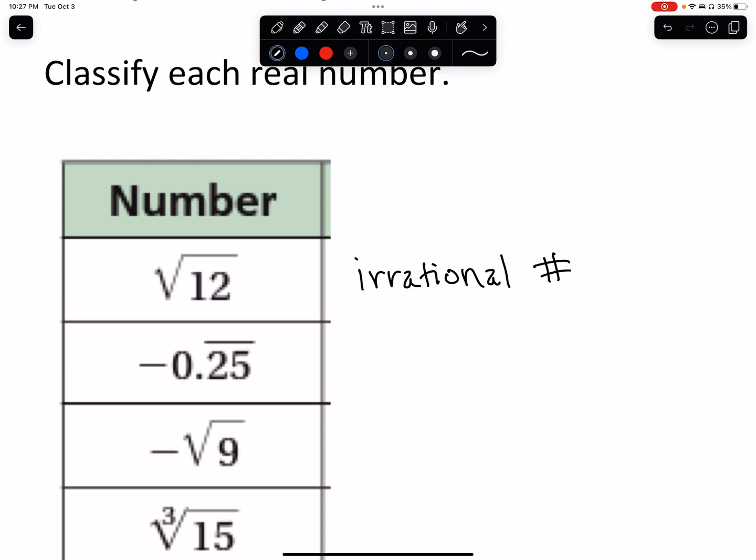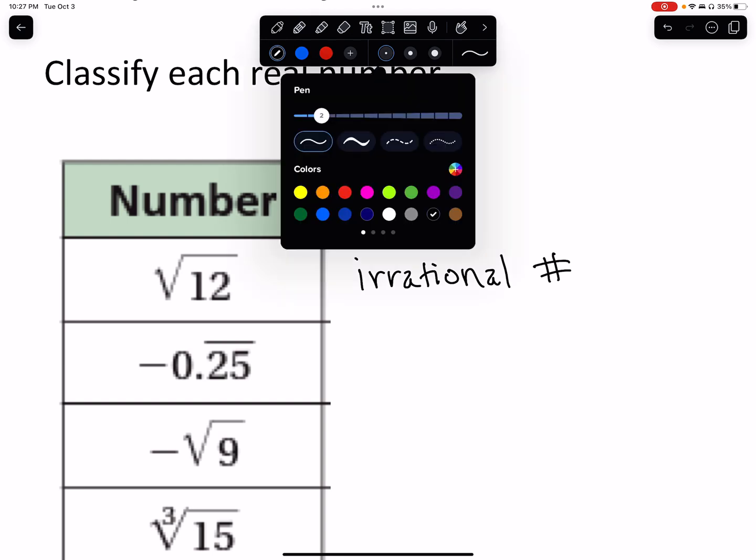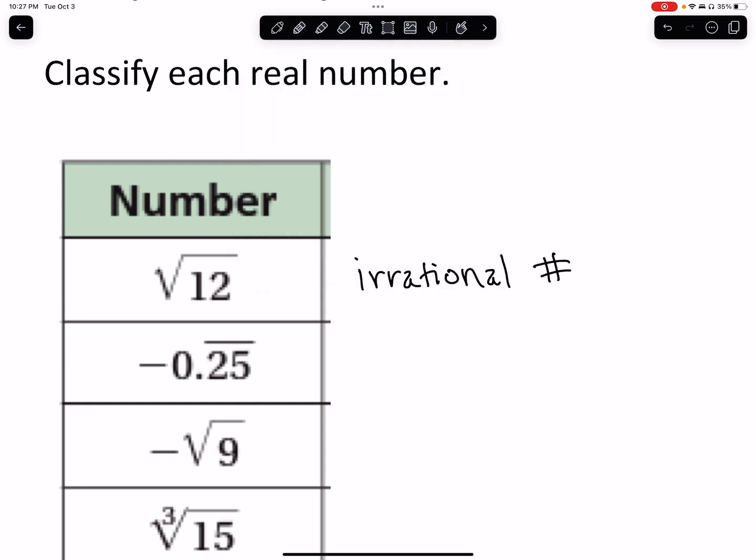All right, let's go to negative 0.25 repeating. Now, there's a repeating sign, so we have a 2 and a 5. So we learned earlier, really yesterday, I guess, that if you have a repeating decimal, we can write it.